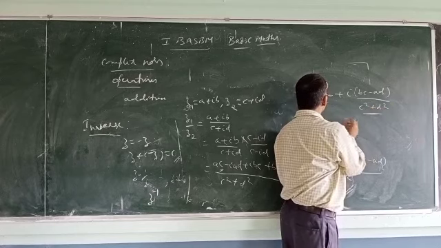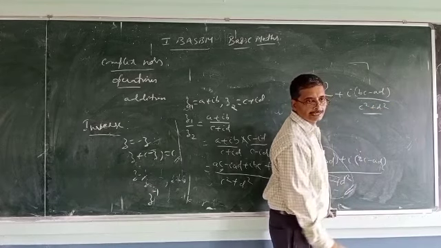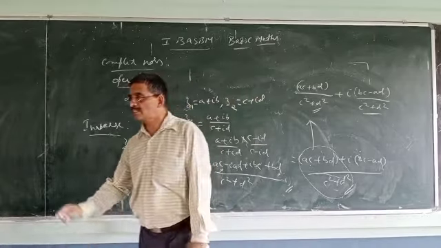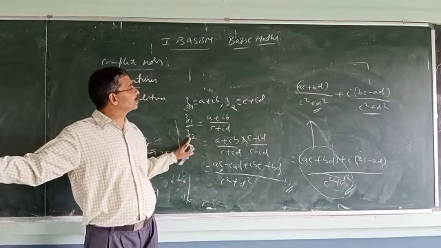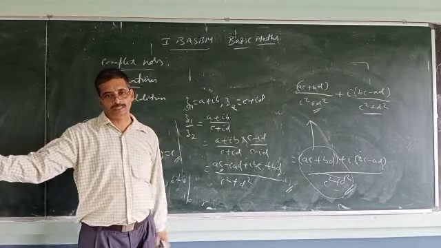So this is the real part, this is the imaginary part. This is how division is done, provided z2 should not be 0, c plus id should not be the zero complex number.